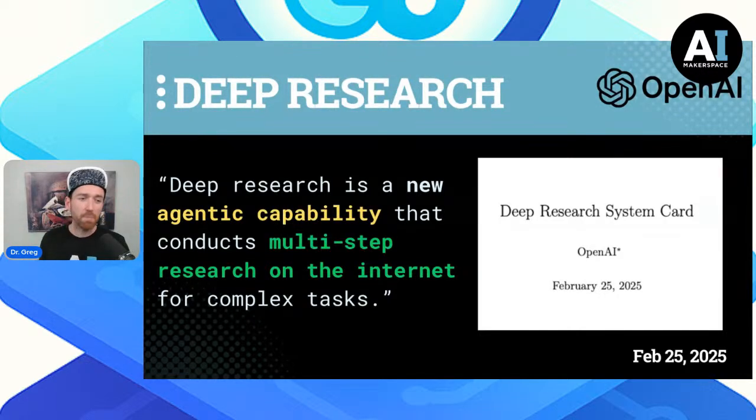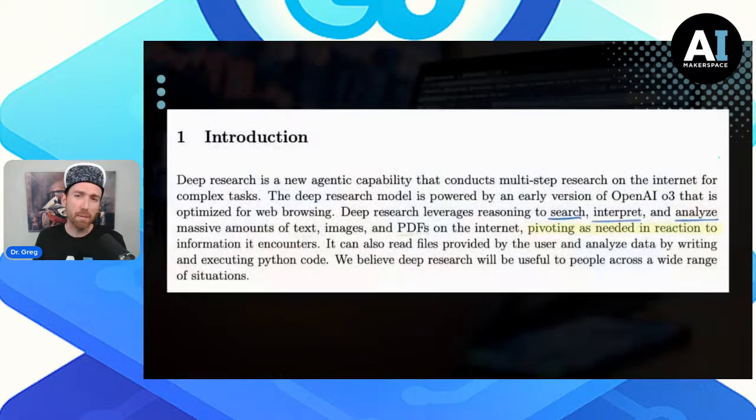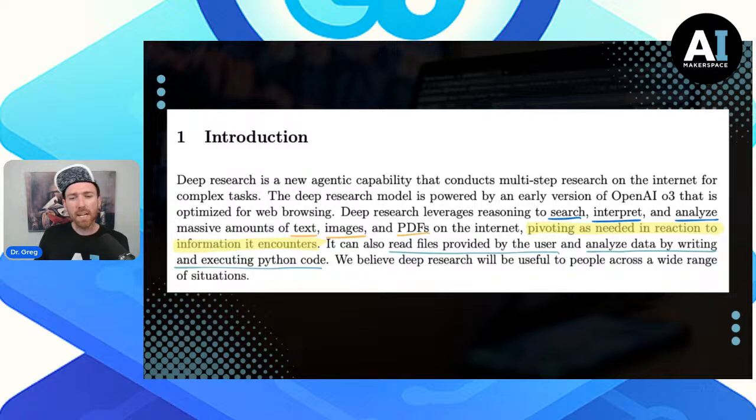It's a new agentic capability. It does multi-step research on the internet. But what happens when we dive into the paper? Well, it's kind of interesting here that we can search, interpret, and analyze massive amounts of text, images, and PDFs, pivoting as needed. That's pretty dope. And most of us have probably used deep research. We can also read files provided by the user, kind of do RAG, and analyze data by writing and executing Python code, a bit of a code agent there.